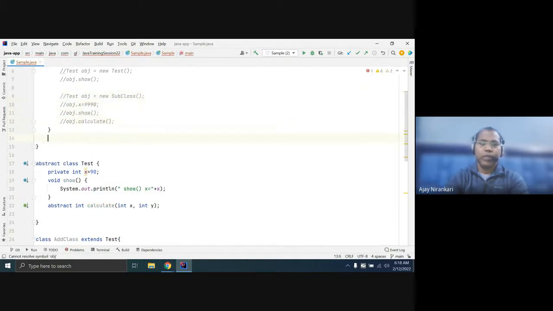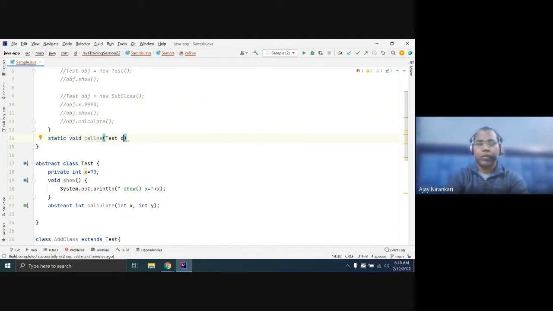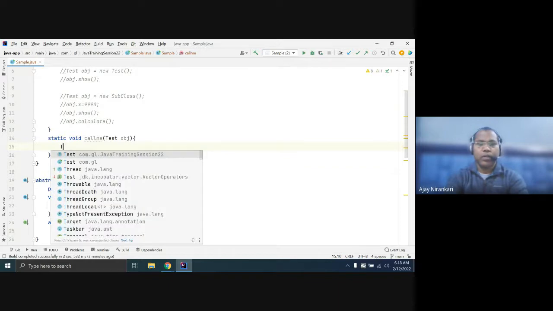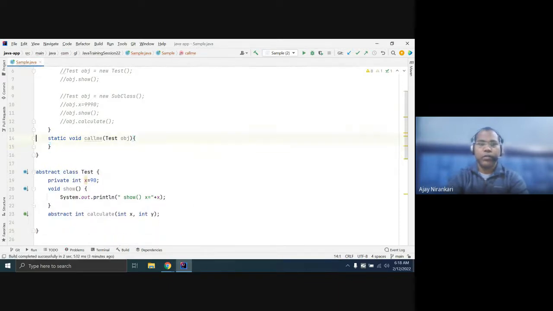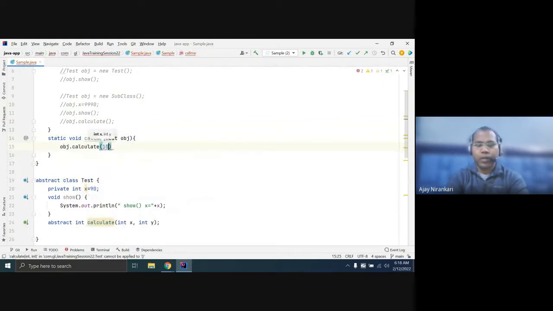Just write one method, static void, call me, and it will expect you to pass a test object. Here you can search: test dot, as I'm creating the object, dot calculate, I am passing 10 comma 20.